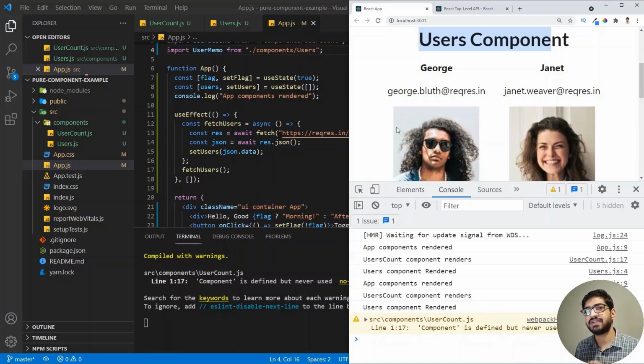So that's all I have in this video. I hope now you understand the pure component very well, but I want to warn you that you should not use pure components in every place. You should create your normal application. And then if you want to optimize your application performance, you can see which components are getting re-rendered where you don't want the re-render as the props or the states are not changing. Then those components you can convert to pure components, because when it does a shallow comparison, it actually uses some memory. So I personally avoid using it in all the components. I first analyze the components and check which components I don't want to re-render again.